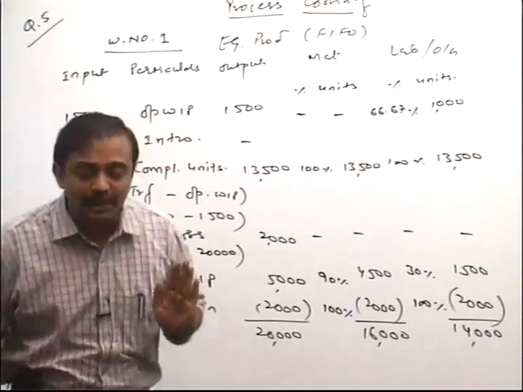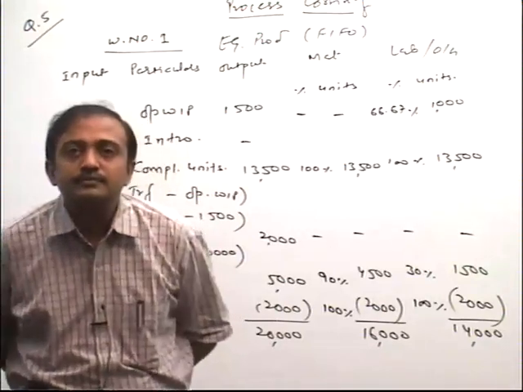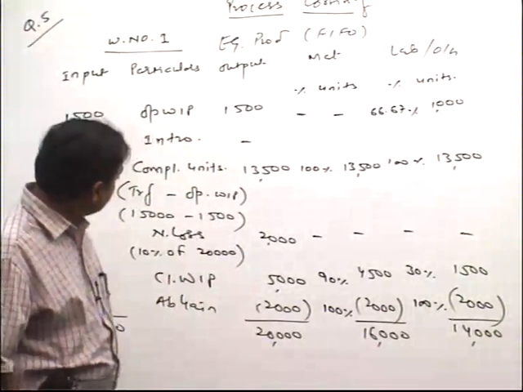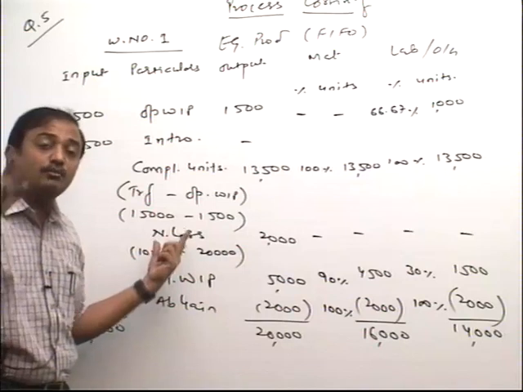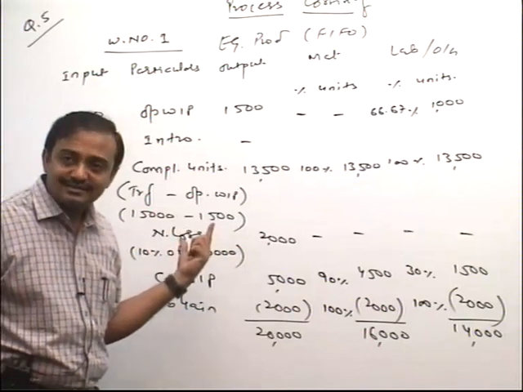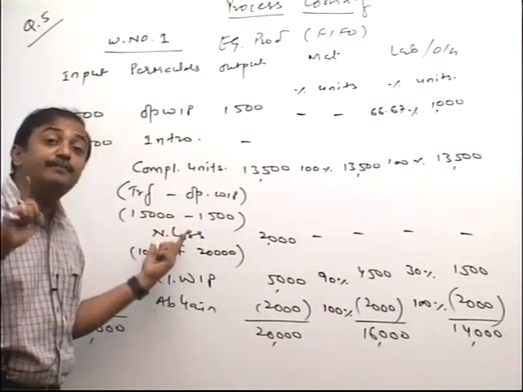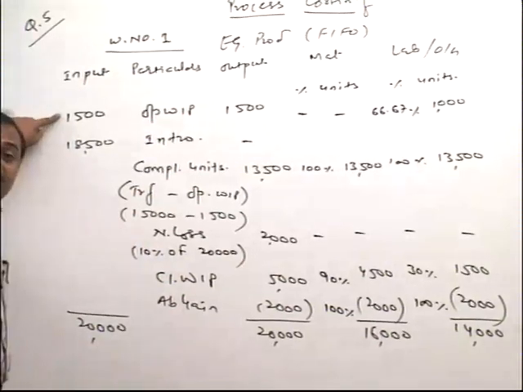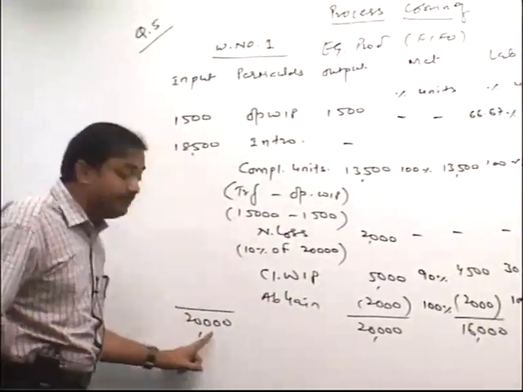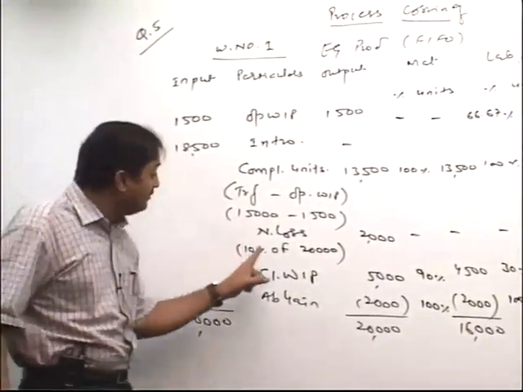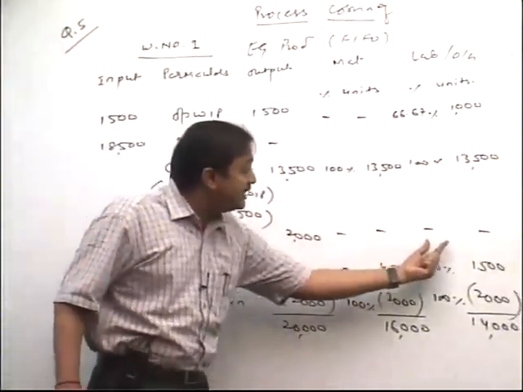Tell me, friends, from Dehradun, everybody clear? Sir, can you please repeat the normal loss again? Yes. Just verify, normal loss is given as 10% of the total inputs. Tell me, opening WIP how much? 1,500, and introduced units how much? 18,500. So total inputs how much is coming up? 20,000. On that 20,000 we apply 10%. So that becomes our which loss, friends? Normal loss. And for normal loss I write everywhere dash.